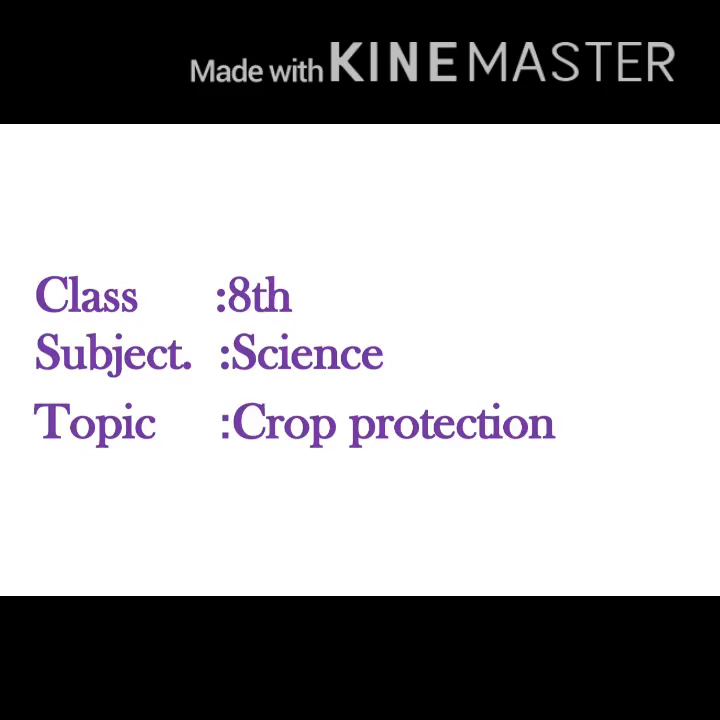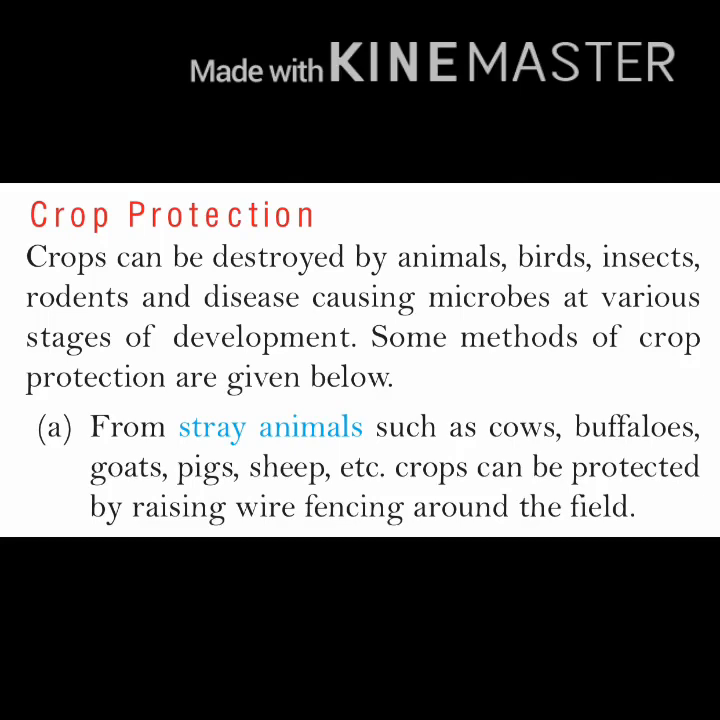Today we will discuss the topic crop protection. Crops can be destroyed by animals, birds, insects, rodents like rats and squirrels, and disease causing microbes at various stages of development. Some methods of crop protection are given here.